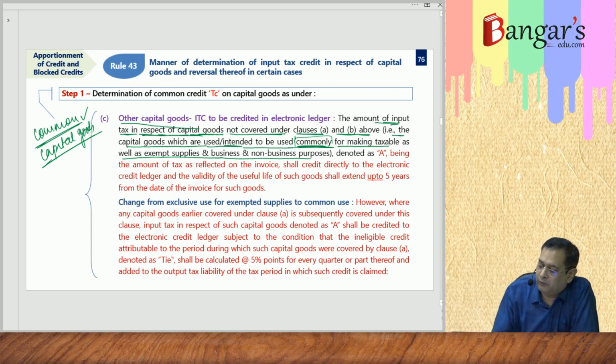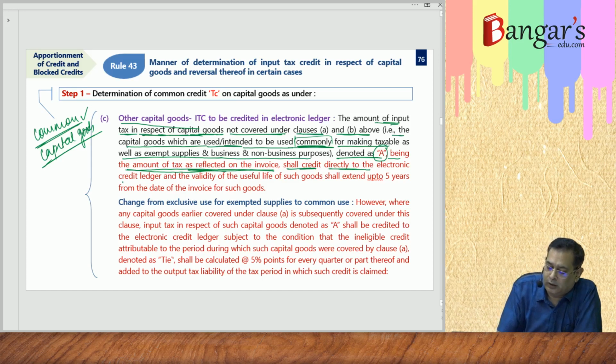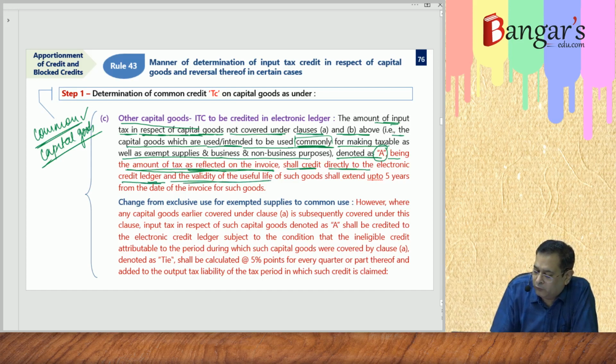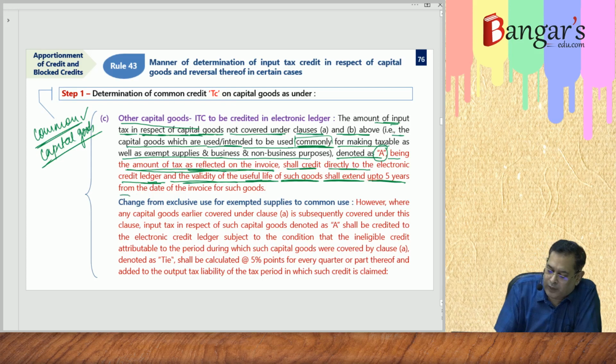The amount of input tax will be denoted as A, being the amount of tax reflected on invoice. The amount of tax reflected on invoice shall be credited directly to the electronic credit ledger, and the validity of useful life of such goods shall extend up to what? 5 years from the date of invoice of such goods.